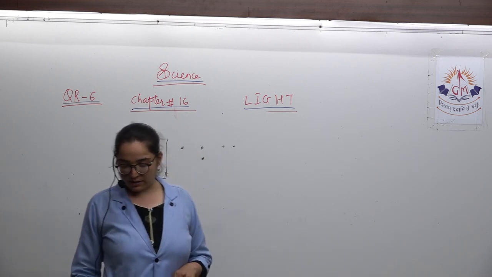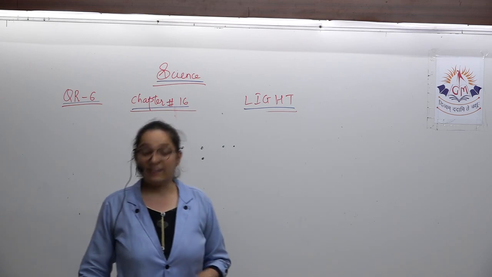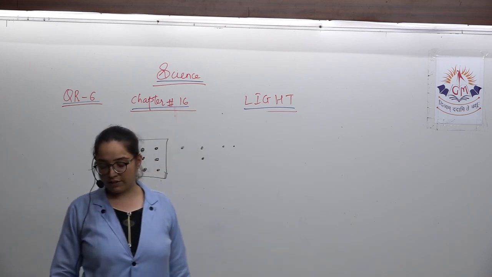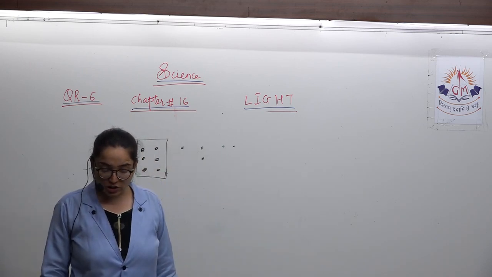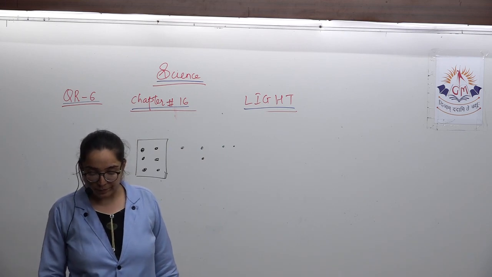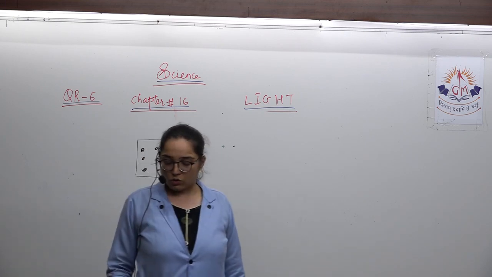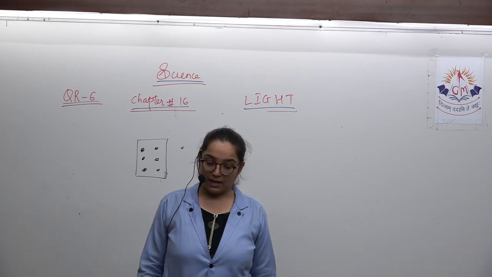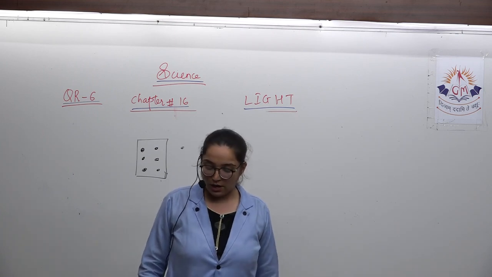Even the comma, semicolon, exclamation mark, question mark, each and every punctuation has its value. So that is about the entire lesson which we talked about.